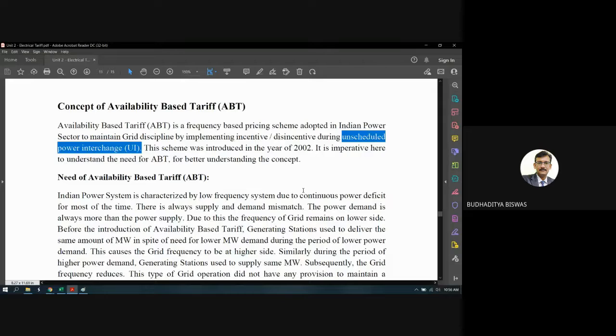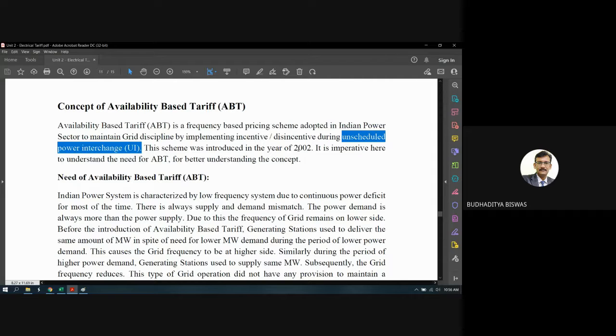If it fluctuates within this limit, then also we can call the system healthy. But the pricing is different if the frequency is changed from 50 hertz. If it is increased, then one type of pricing. If it is decreased, then one type of pricing. And this scheme was introduced in the year 2002.